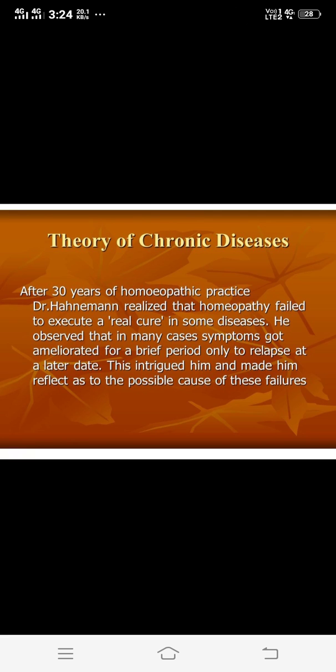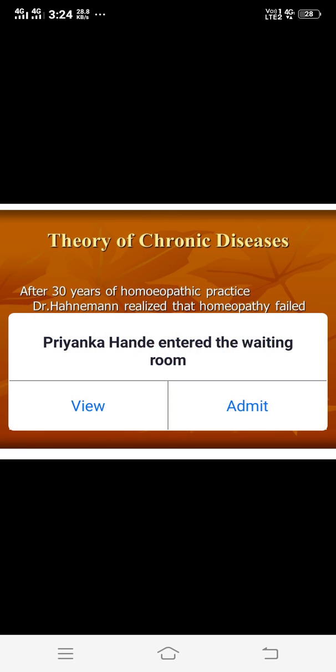Prolonged use of such crude drug substances causes great derangement in the dynamic force.